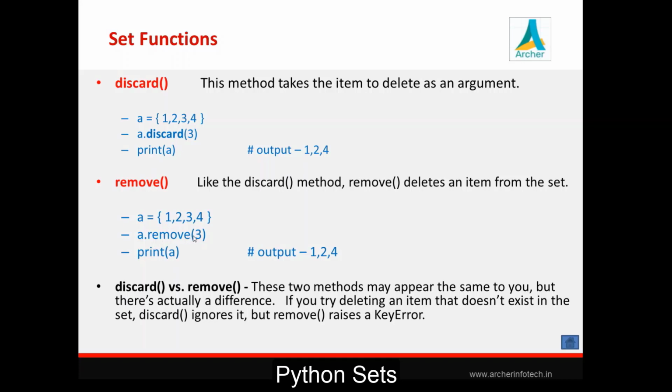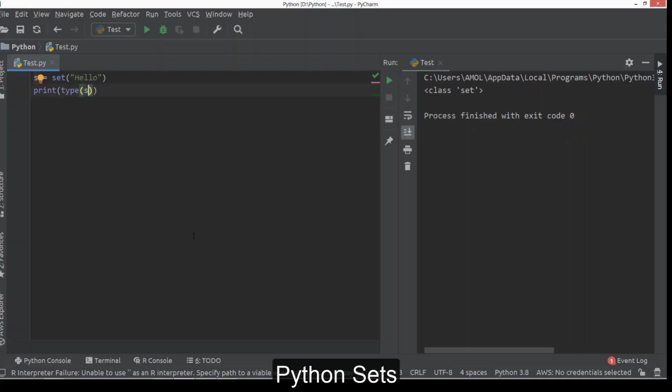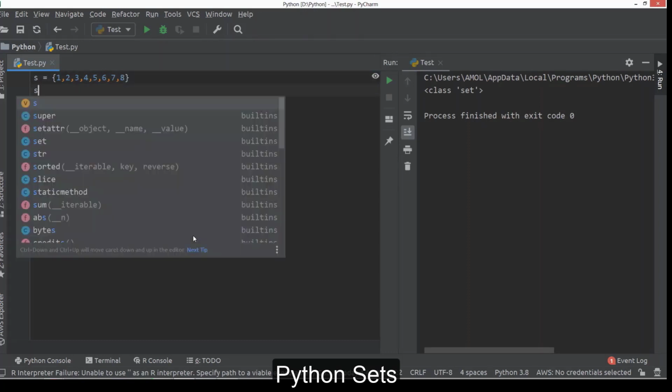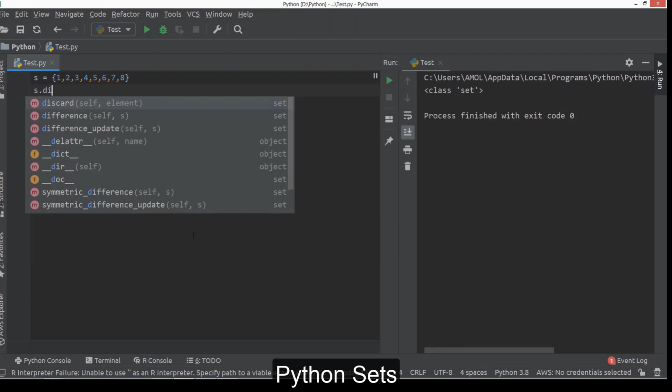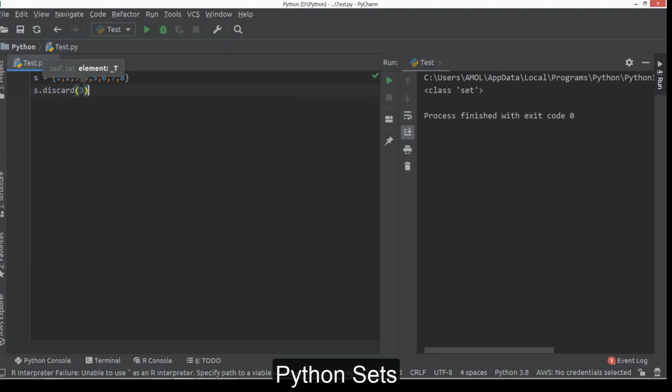And what is the difference? The difference between the discard and remove methods is this: if the element doesn't exist, discard ignores it, means it will not provide any error to you, but in case of remove it raises an error. So just check here, this is my set having numbers from 1 to 8. Now we first use this discard method and remove this third element, then print s. So you can see it is removed from your collection.